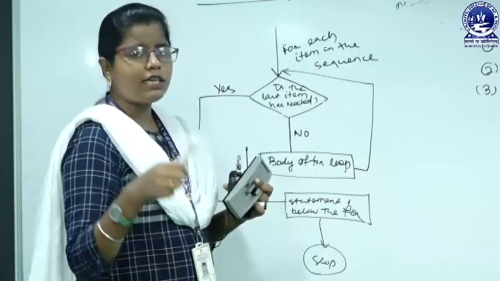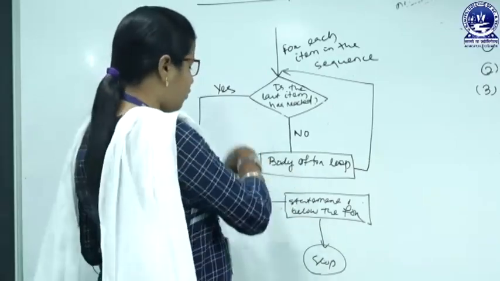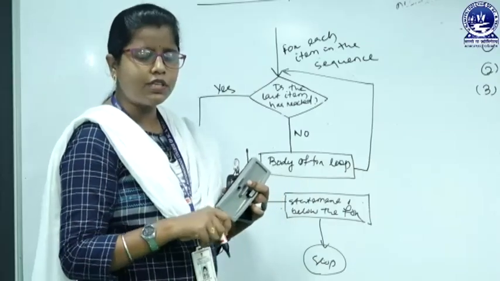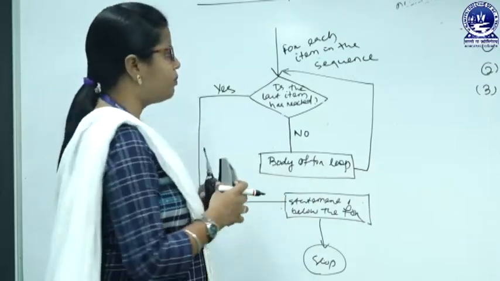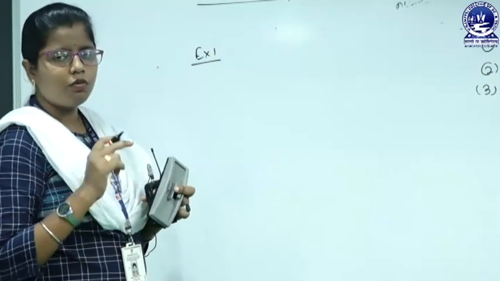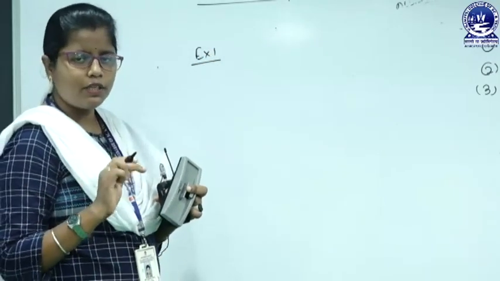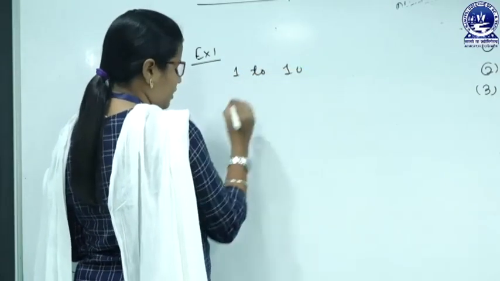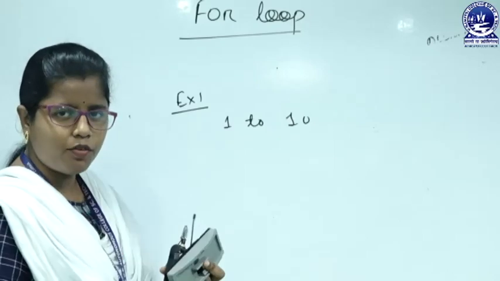Then if the last item has been reached, we will go to the statement that is below the for loop. So, let us see examples of how we can implement the for loop. Suppose example 1: we want to print 1 to 10 by using a for loop.